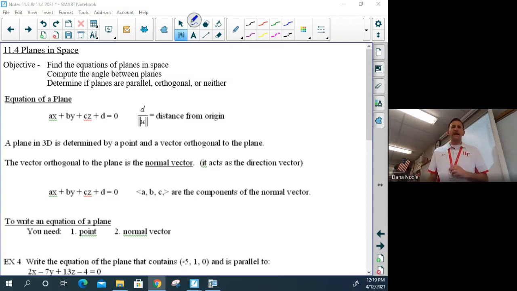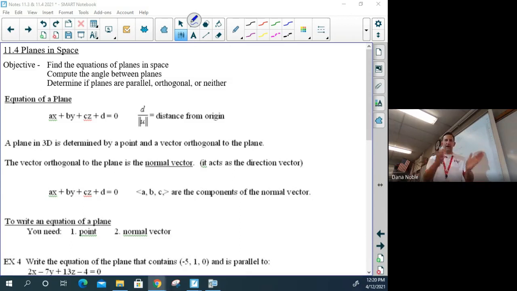Okay. Next, how do we determine a plane in 3 dimensions? Well, a plane in 3D is determined by a point and a vector orthogonal to the plane. If we go back to 2 dimensions and we were writing equations of lines, what would we need? We would need a point and a slope. This is going to be very similar.